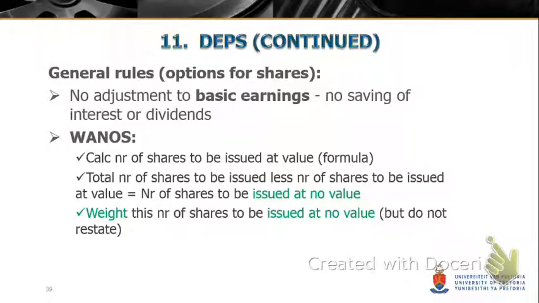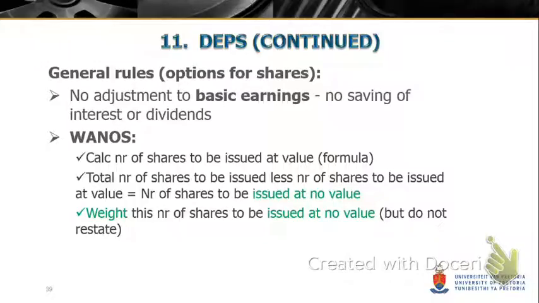Now, because it's an option, there's no interest or dividends or anything that is attached to that. So for that reason, your basic earnings will not be adjusted. But, as we just explained, there's a possibility that you will purchase these shares, you'll pay an amount for it, but it may not be the full amount. Then you have a portion that was issued for value, and you will have some of the shares that was issued for no value. Very, very similar to a rights issue. And that is what we now have to do.